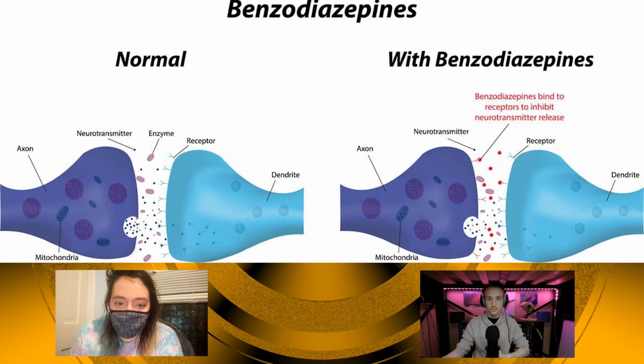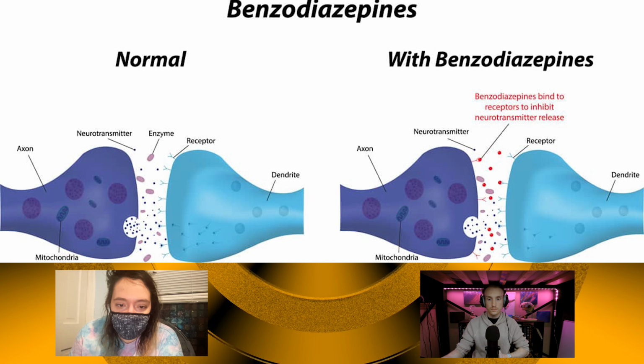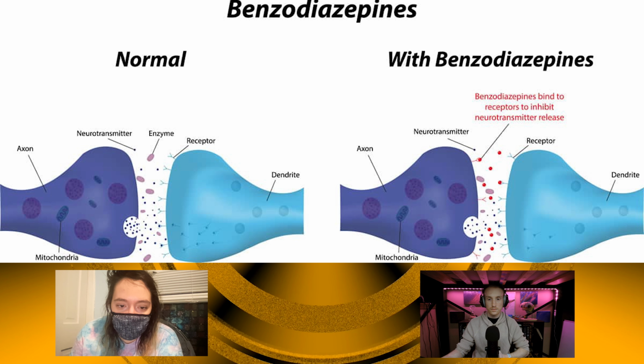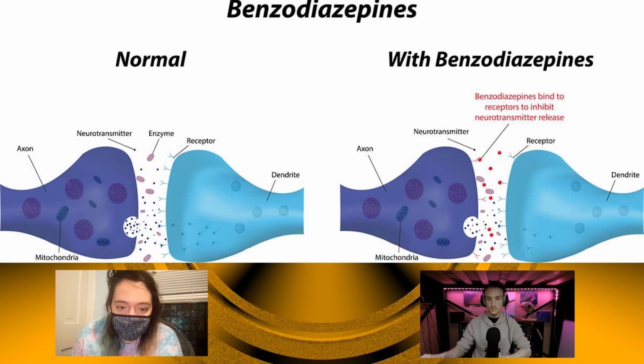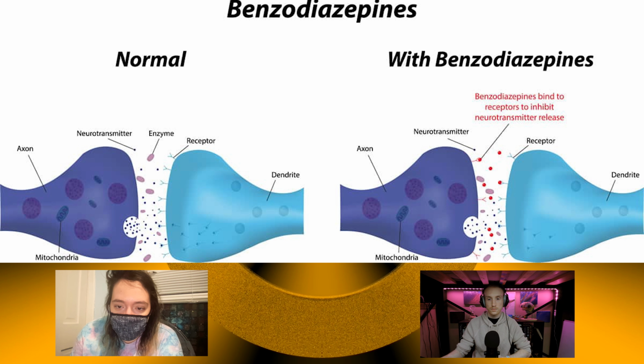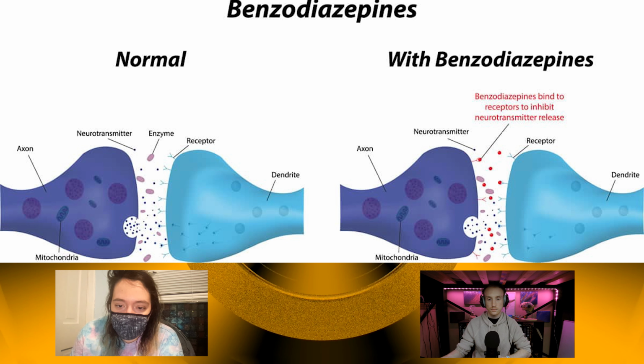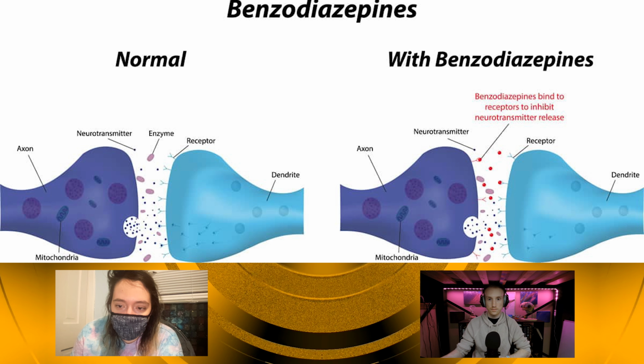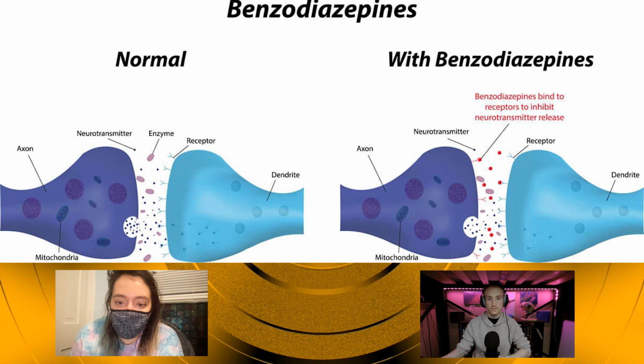Today we're going to be discussing benzodiazepines in this episode. So, first we're going to look at this image from Cornerstone of Recovery. Normally we've got enzymes and neurotransmitters, receptors, etc. We've got the axon and the dendrite and all that. But with benzodiazepines, they bind to receptors to inhibit neurotransmitter release from the axon here.